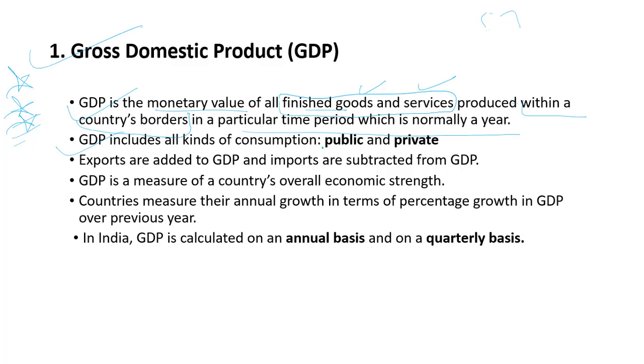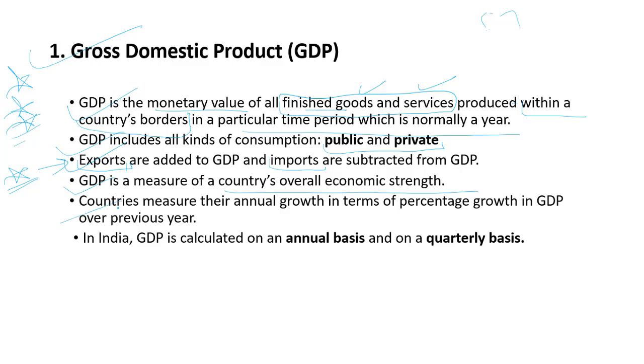GDP includes all kinds of consumption, public as well as private. Exports are added to GDP. This is an important point. Exports are added to GDP and imports are subtracted from GDP. Why? Because what we export is a product, a good or a service which we are producing within the boundary of our country, so that will be added. Imports, which we are taking from other countries, have to be subtracted. That's it. GDP is a measure of a country's economic strength.